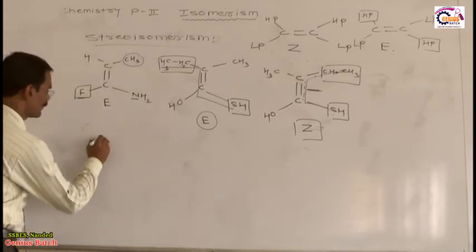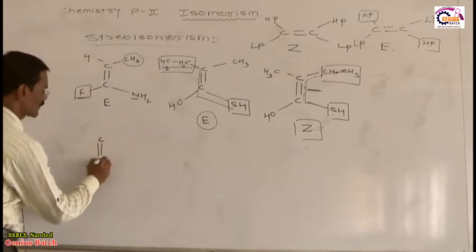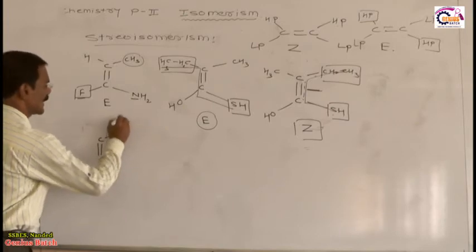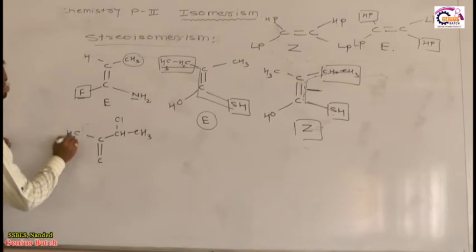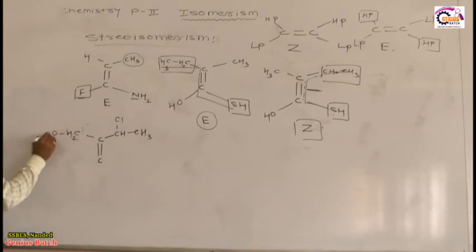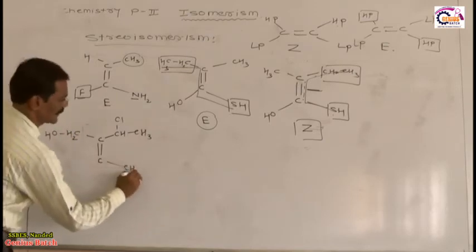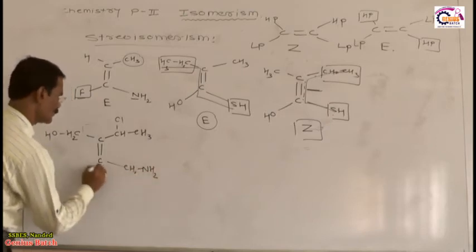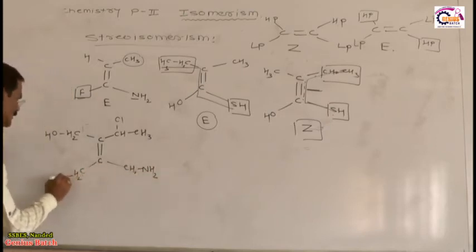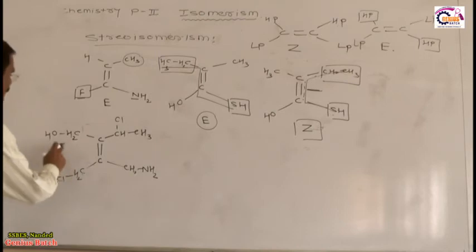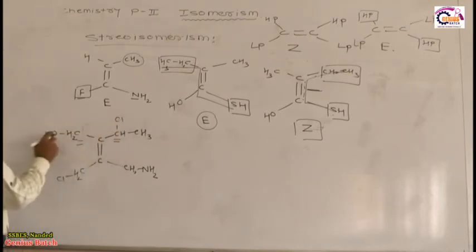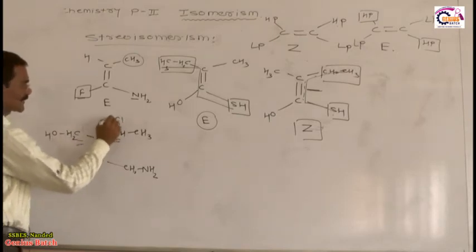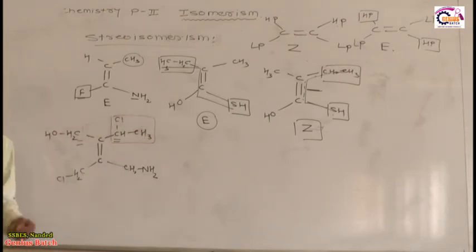Now I will give you another example. Suppose CHCl double bond CH3, CH2 bond OH, here CH2 bond NH2, here CH2 bond Cl. Now consider these two: this is carbon, but Cl here, O there. Cl has the higher atomic number, therefore higher priority, because the atomic number of chlorine is always greater than that of OH.